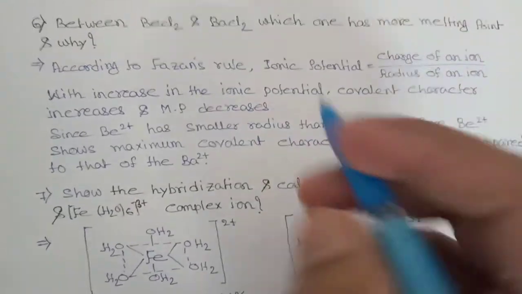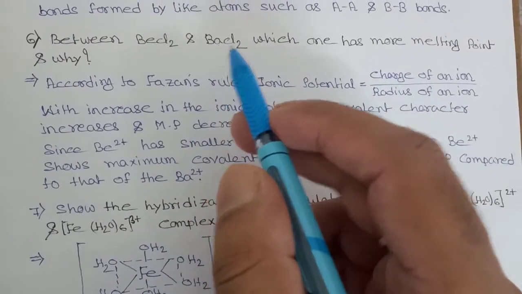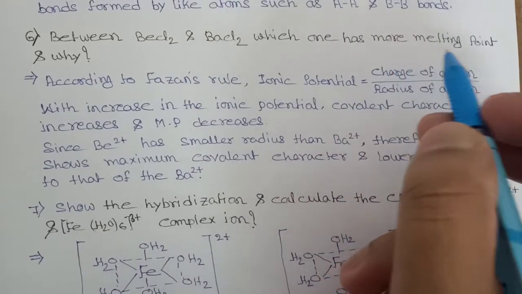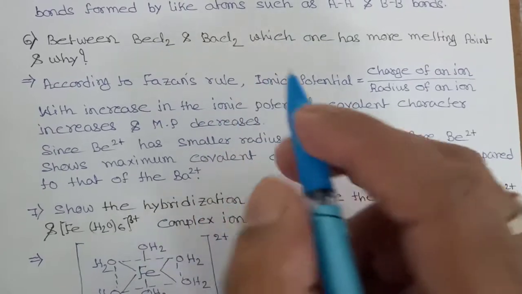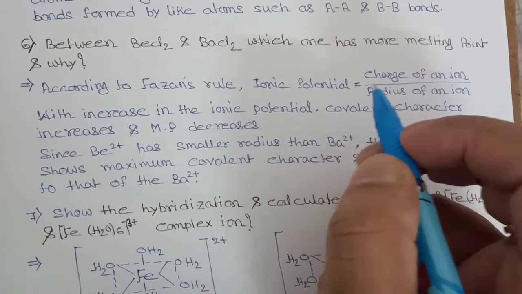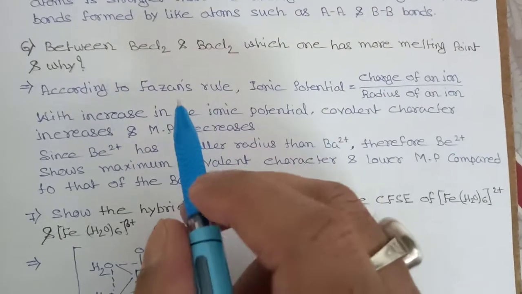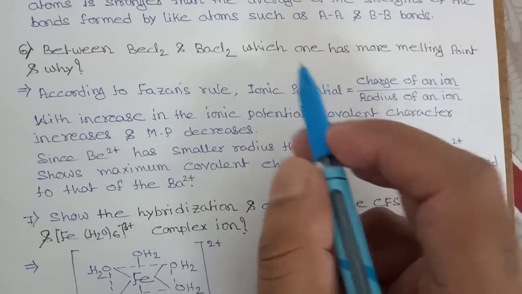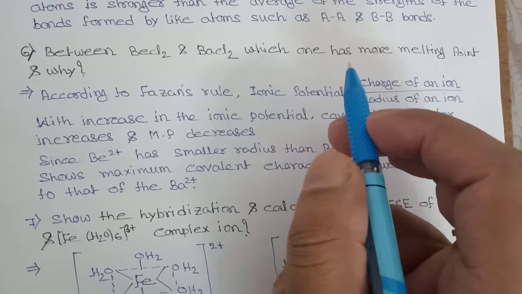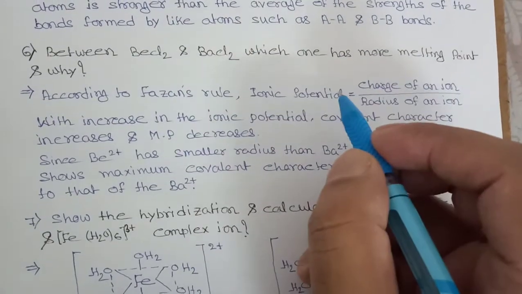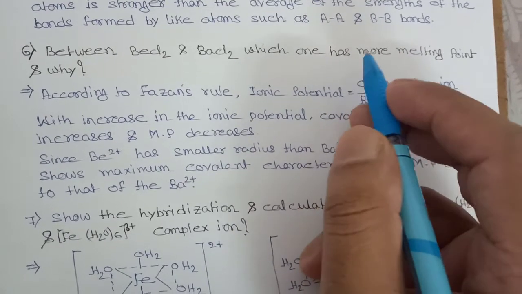Now, the second question: between BeCl2, beryllium chloride, and barium chloride, which one has the higher melting point and why? According to Fajans rule, ionic potential is equal to the charge of the ion divided by the radius of the ion. When ionic potential increases, covalent character increases, so the melting point will decrease.